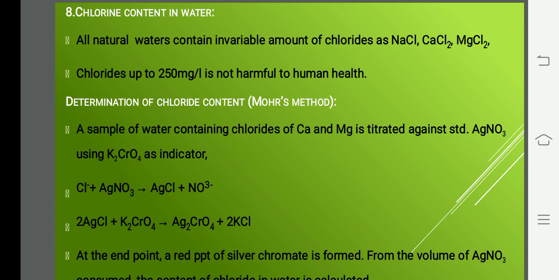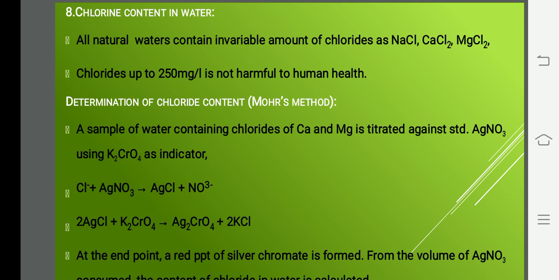So what happens here is the chloride ion combines with silver nitrate to form silver chloride, and silver chloride will be precipitated. Okay, and this silver chloride will combine with potassium chromate to form silver chromate. A red precipitate of silver chromate will be formed, and from the volume of silver nitrate consumed, the chlorine content in water is